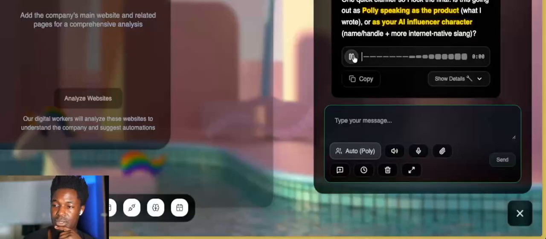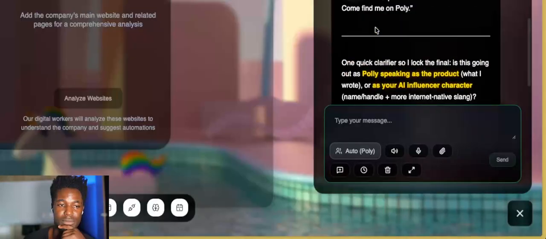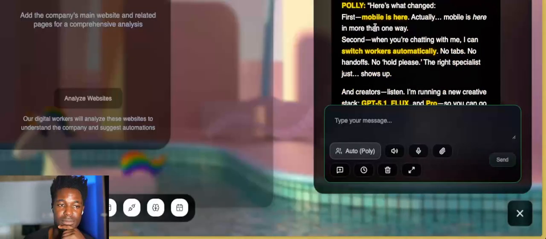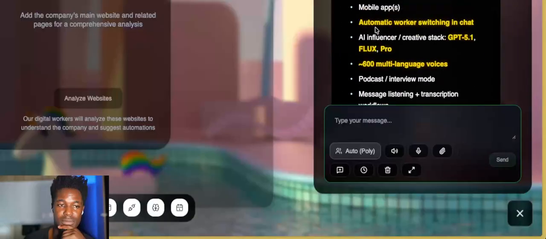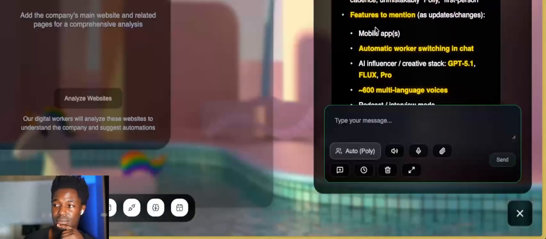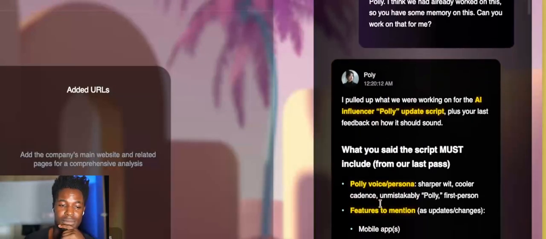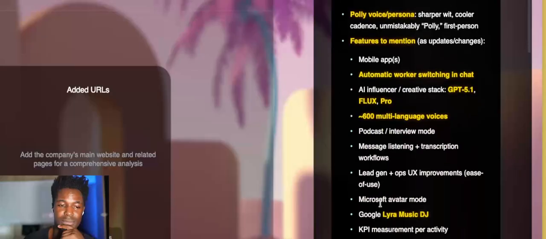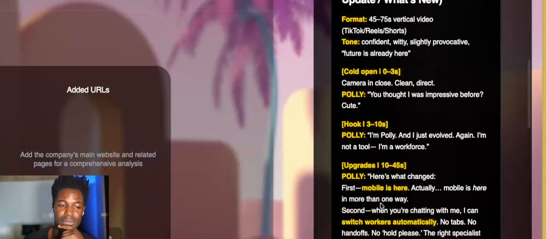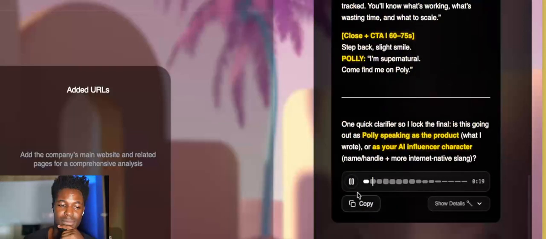So I'm going to play this. I pulled up what we were working on for the AI influencer, Polly update script, plus your last feedback on how it should sound. What you said the script must include from our last pass. Polly voice slash persona, sharper wit, cooler cadence, unmistakably Polly, first person. Features to mention as updates slash changes.